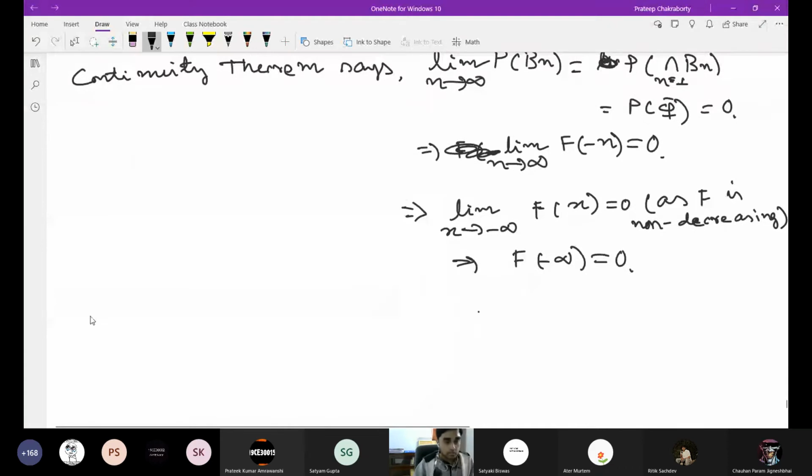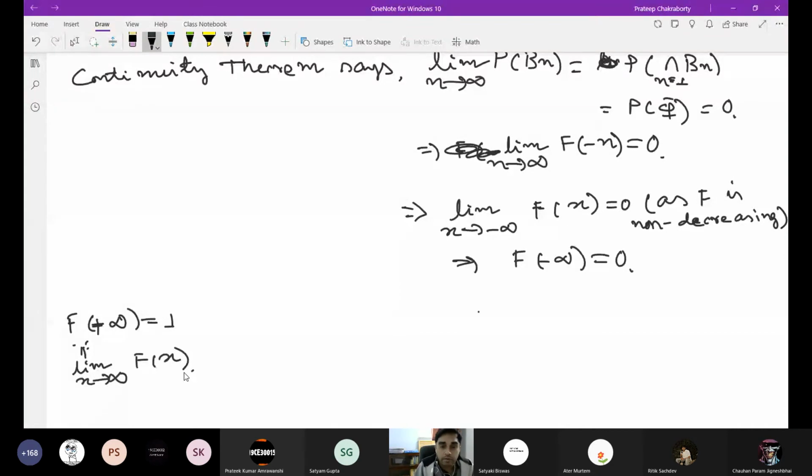So the next thing we want to prove is that f of plus infinity equals 1. This is also by definition the limit as x goes to plus infinity of f of x. In this case, the limit exists. It may happen that this type of limit may or may not exist.